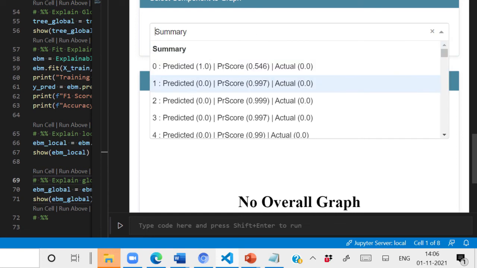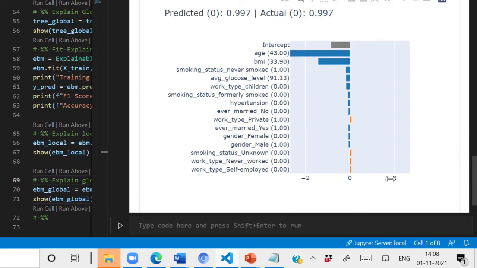Let's see this for our instance number 1, where the actual value is 0 and the predicted value is also 0 with a prediction score of 0.997. You can see that its score is higher as compared to logistic regression and classification tree. Let's see its explanations. The attributes in red are pushing it towards stroke, while other attributes are pushing it towards no stroke. You can see that we have a lot of attributes which are pushing it towards no stroke. That's why it is classified as no stroke.